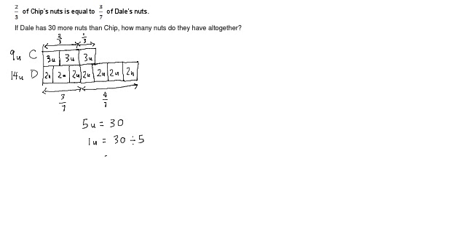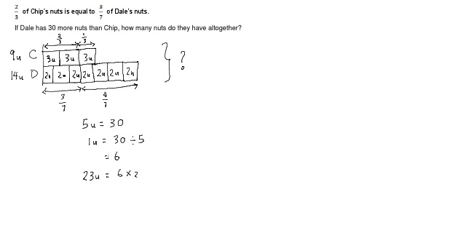Okay, how many nuts do they have altogether? Altogether, so we want to find altogether. This is the question mark. So look at the number of units, 9 units, 14 units. You can see that 9 plus 14 is actually 23 units, right? So it's actually 6 multiplied by 23.